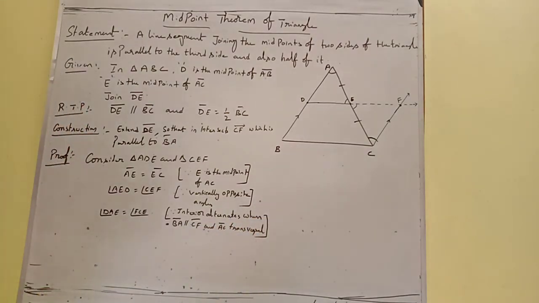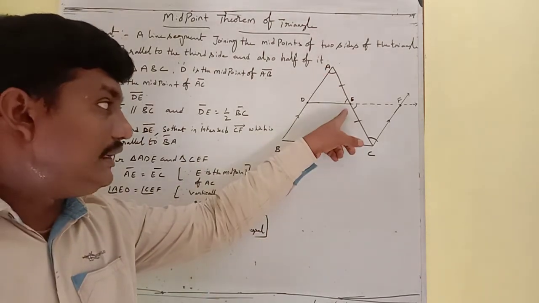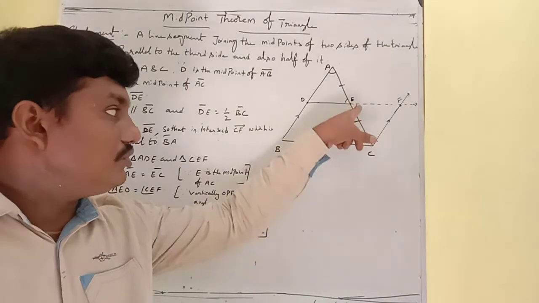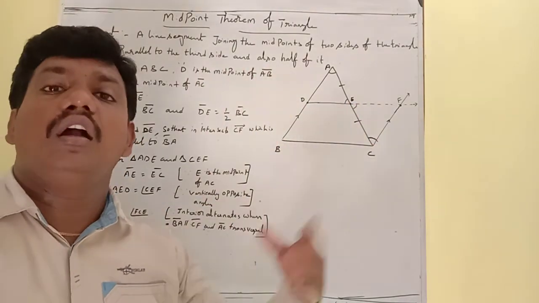Under this condition, two angles and the included side of one triangle are respectively equal to two angles and the included side of another triangle.